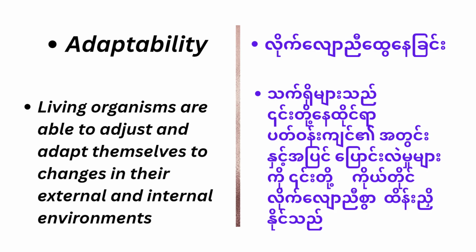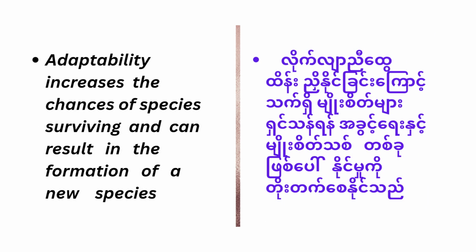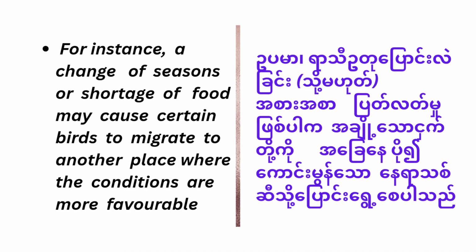Adaptability. Living organisms are able to adjust and adapt themselves to changes in their external and internal environments. Adaptability increases the chances of species surviving and can result in the formation of a new species. For instance, a change of seasons or shortage of food may cause certain birds to migrate to another place where the conditions are more favorable.